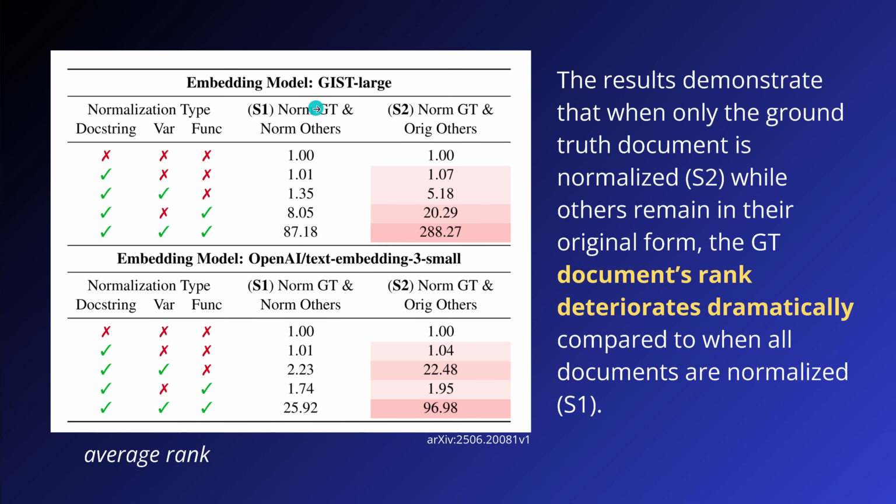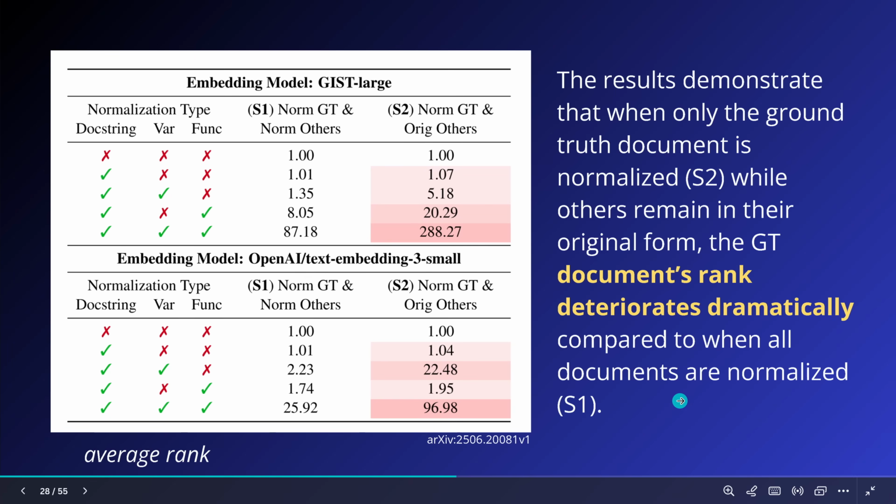So if you normalize everything, the incorrect and the correct case, okay, it's fine. But if you normalize only the correct, then you leave the others here with the beautiful textual description of the code and the non-operative code example. Yeah, the average rank just crumbles down. And you see this on multiple embedding models here, OpenAI. So they checked it, and this is a general behavior.